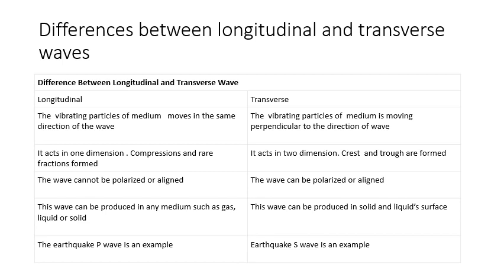A longitudinal wave cannot be polarized. A transverse wave can be polarized. A longitudinal wave can be produced in any medium such as gas, liquid or solid. A transverse wave can be produced in solid and liquid surfaces. In earthquakes, the P wave is an example of a longitudinal wave. In earthquakes, the S wave is an example of a transverse wave. P wave means primary wave, S wave means secondary wave. So these are the differences between longitudinal and transverse waves.